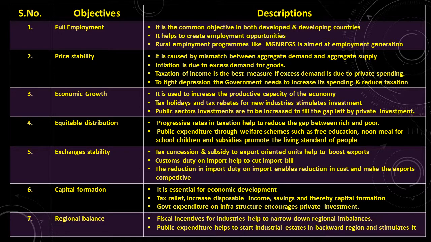Capital formation. It is essential for economic development: tax relief, increased disposable income, savings, and thereby capital formation. Government expenditure on infrastructure encourages private investment. And last one, regional balance. Fiscal incentives for industries help to narrow down regional imbalances. This public expenditure helps to start industrial estates in backward regions and stimulate them, and thereby brings regional balance in the society.